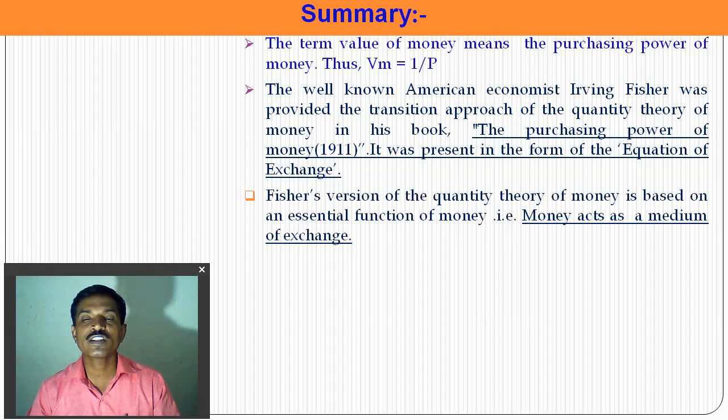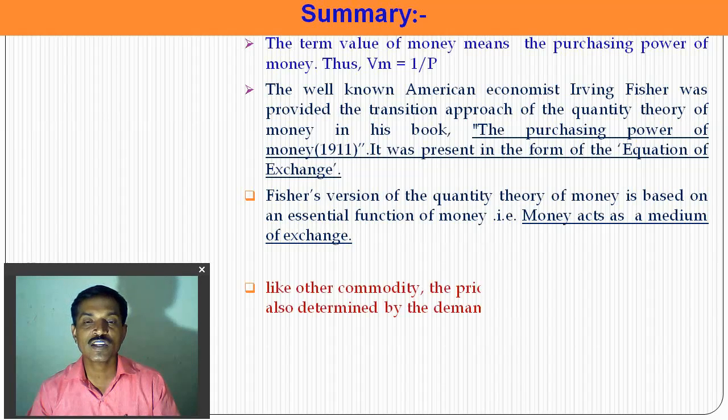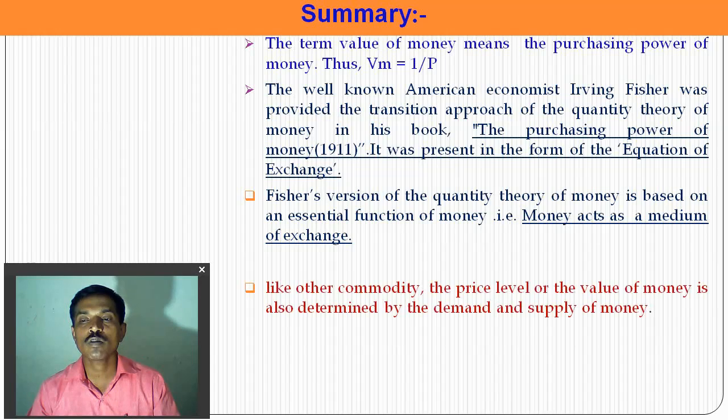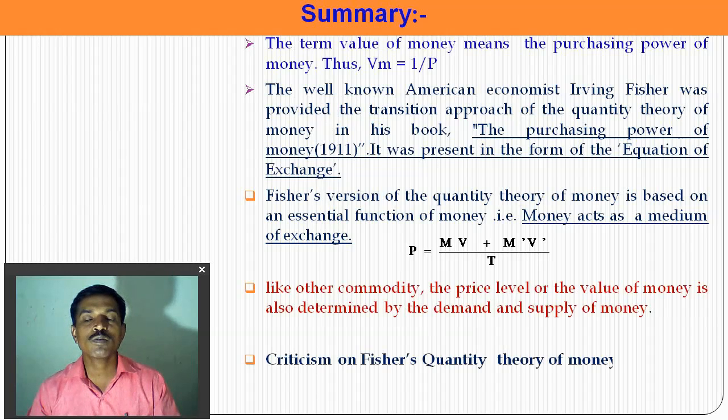Fisher's version of the quantity theory depends on money acting as a medium of exchange, and like other commodities, the price level or the value of money is determined by the demand and supply of money. He gave his equation P is equal to MV plus M'V' upon T. Some of the criticisms: the unrealistic assumptions, he neglects the rate of interest, and his theory is applicable only to the long run. He neglects the short run and keeps many things constant, and there is no innovative or new thing explained. It is a general thing explained by Keynes, according to economists.